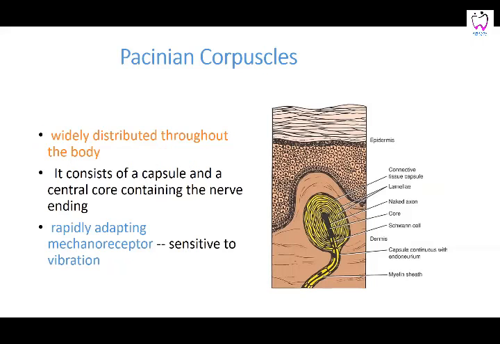Then you have these Pacinian corpuscles, where the nerve fiber comes in inside, and it's covered with all sorts of connective tissue layers, and they have the connective tissue capsule on the outside. It has an onion ring appearance. It's widely distributed throughout the body. It consists of a capsule and the central core, where you can see the nerve fibers. We're going to talk about all these receptors in detail in histology. That is why I'm just touching on each and its function. This is a rapidly adapting mechanoreceptor sensitive to vibration, again present in the skin. So it is going to be mechanoreceptors, vibration, and touch.